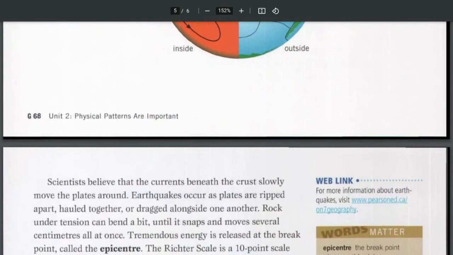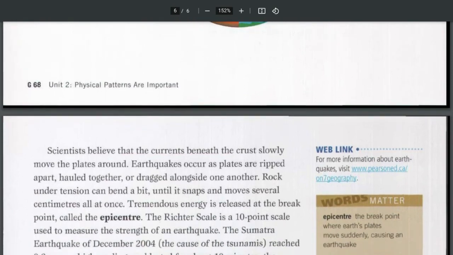Scientists believe that the currents beneath the crust slowly move the plates around. Earthquakes occur as plates are ripped apart, hauled together, or dragged alongside one another. Rock under tension can bend a bit until it snaps and moves several centimeters all at once. Tremendous energy is released at the breakpoint, called the epicenter.